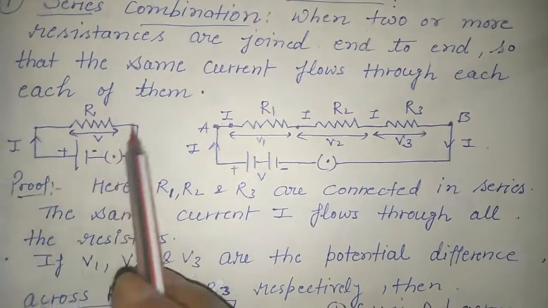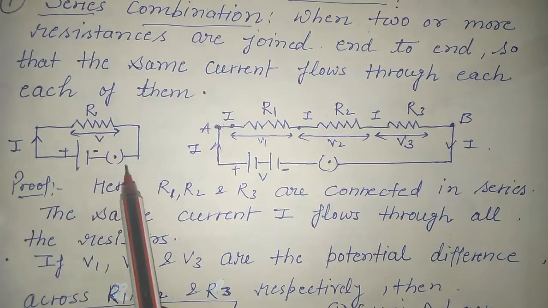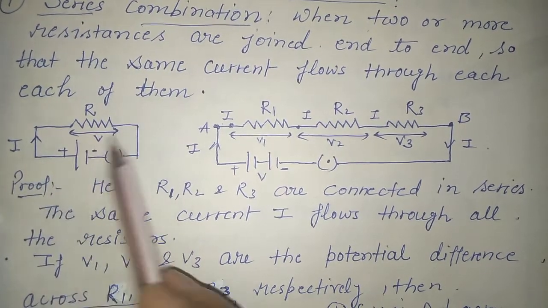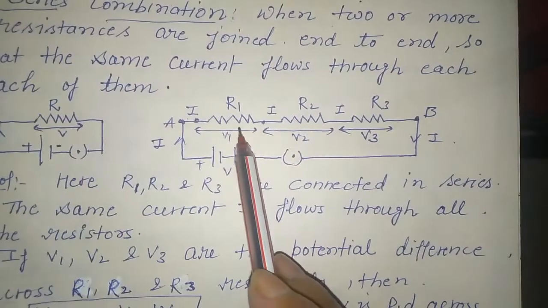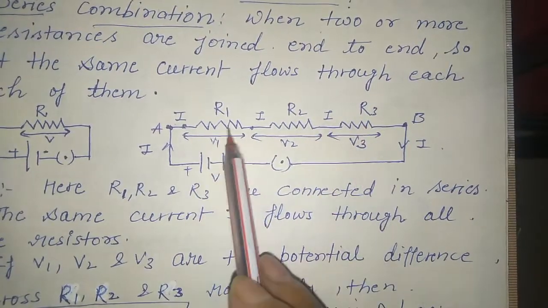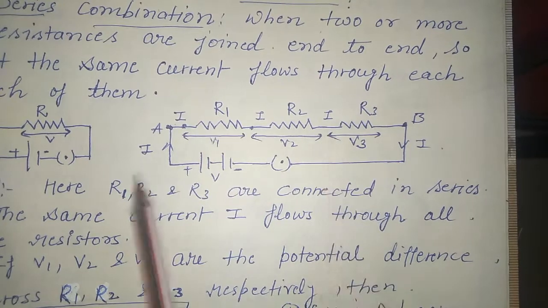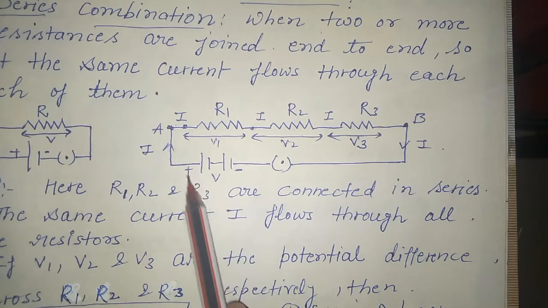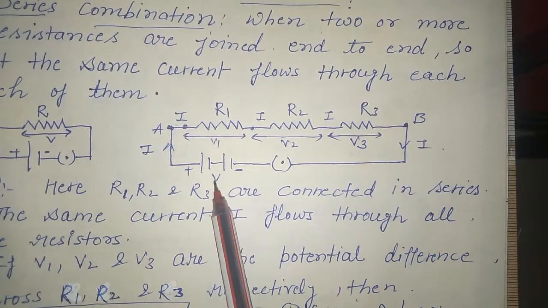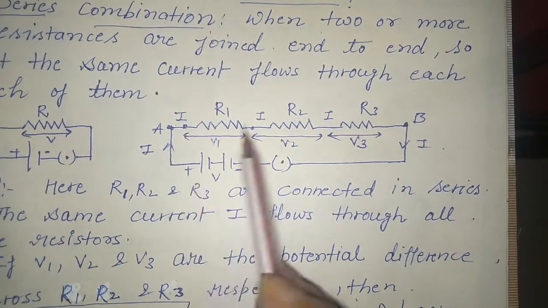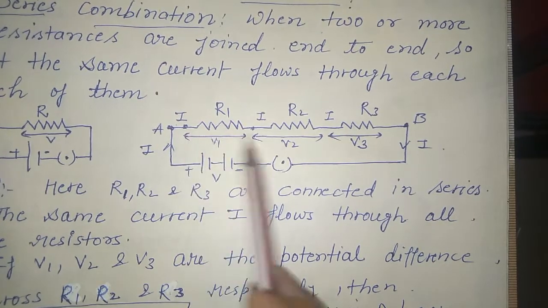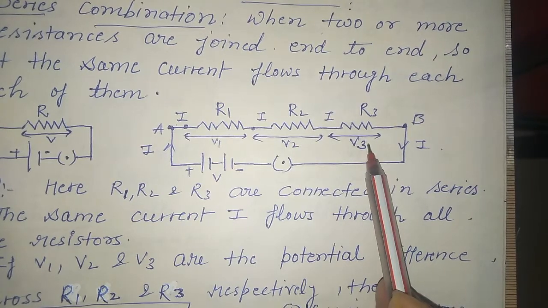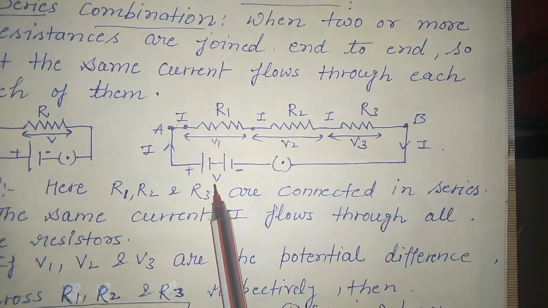So this is a simple circuit. Here is a battery cell, this is a key, a resistor, and the current is flowing through here. So this is the simple one. Now if we connect three resistors R1, R2 and R3 like this end to end, this is the series combination. Battery here because there is more than one cell, so battery, key, so current will flow. Suppose at the ends of these resistors there is V1 potential, V2 potential, V3 potential, and overall in the battery there is V potential.